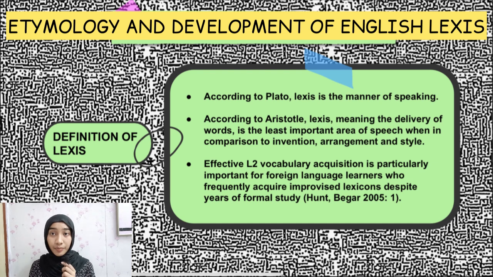According to Hunt and Beggar 2005, effective L2 vocabulary acquisition is particularly important for foreign language learners who frequently acquire imprecise lexicon despite years of formal study.